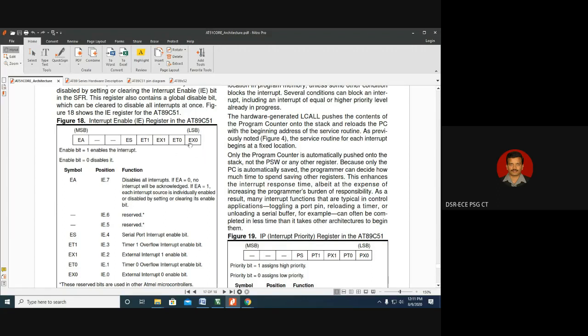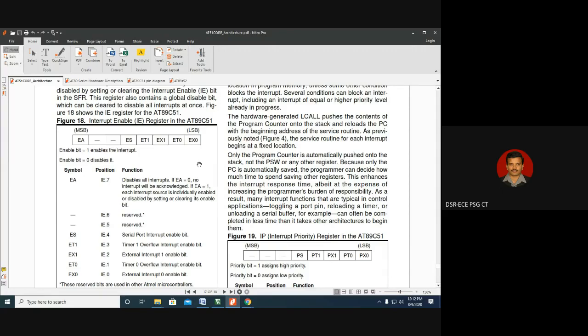Our interest is to enable external interrupt 0, hence INT0, hence this bit needs to be 1. So to enable all the interrupts, this has to be 1. So 1 0 0 0 0 0 0 1, that is 81, should be the interrupt enable register value to enable the global enable interrupt bit, as well as to enable the external interrupt 0 bit.